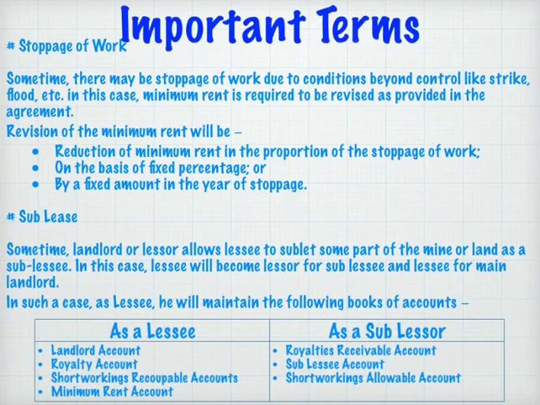Next term is a stoppage of work. Sometimes there may be stoppage of work due to conditions beyond control like strikes, flood, etc. In this case, minimum rent is required to be revised as provided in the agreement. Now, how will the revision of the minimum rent be done? Reduction of minimum rent in proportion to the stoppage of work. It can be revised on the basis of a fixed percentage or by a fixed amount in the year of stoppage.